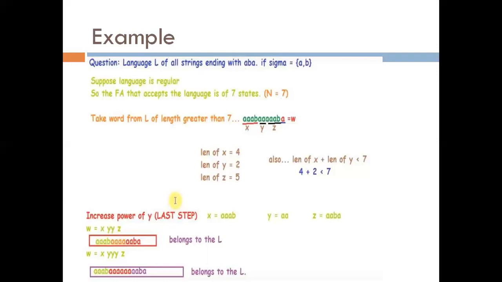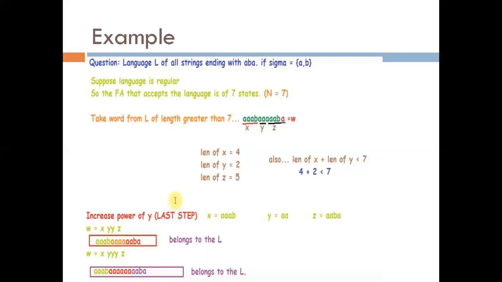When we are taking i is equal to 3, we have the string AAAB, AA, AA, AA, AAABA. When we repeat Y again and again, we get the same pattern in the language.